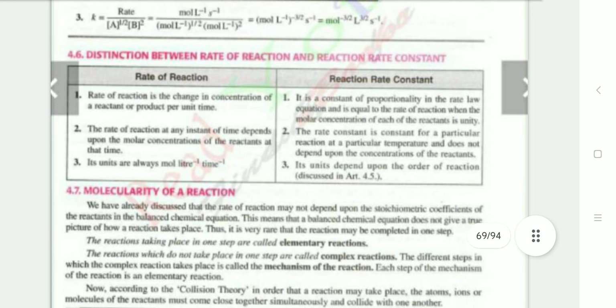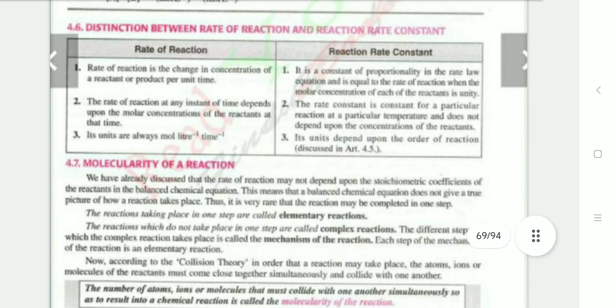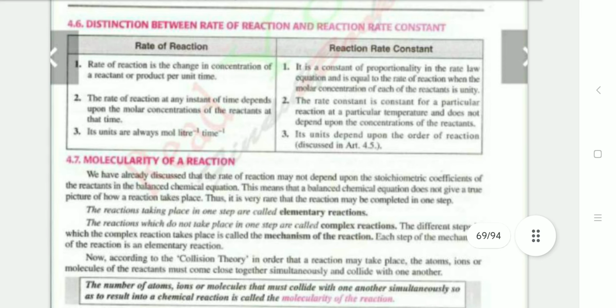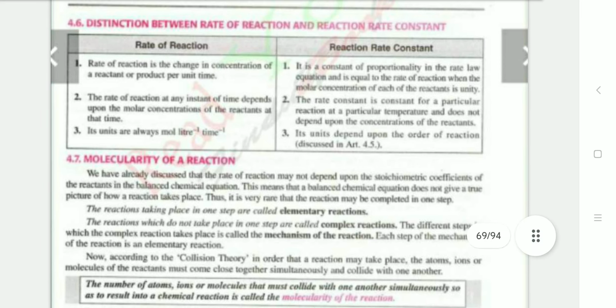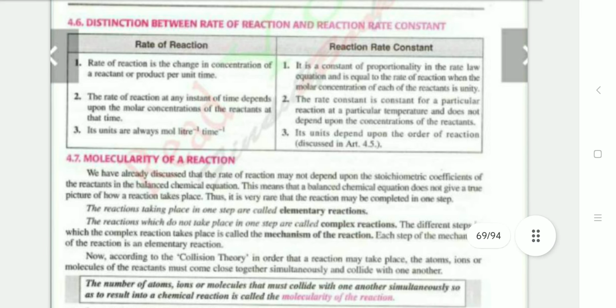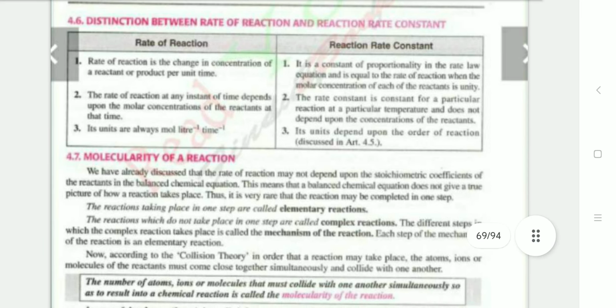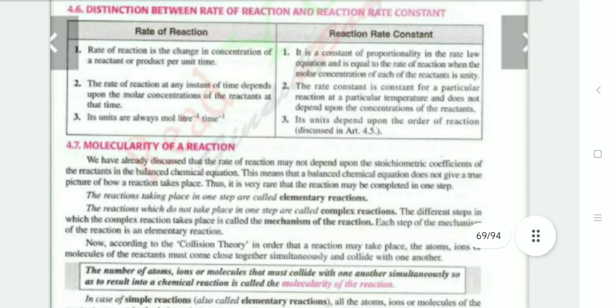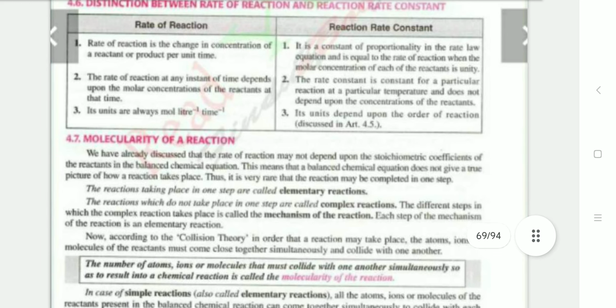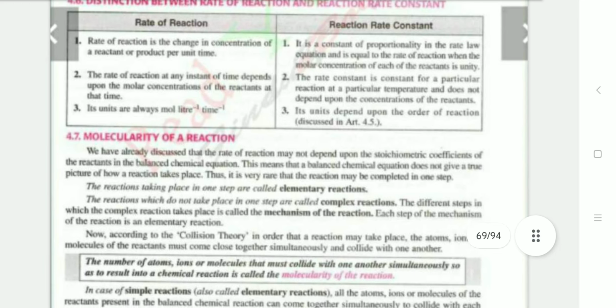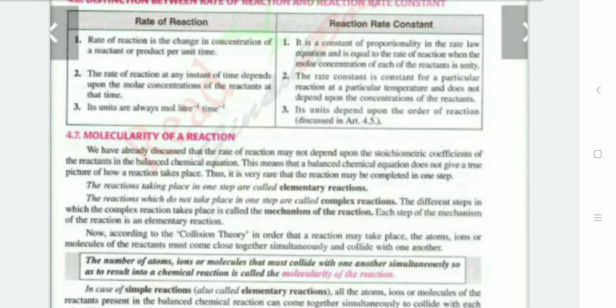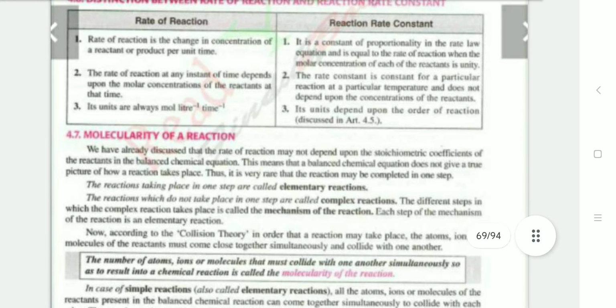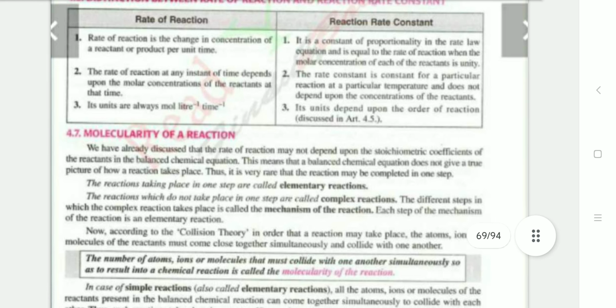Distinguish between the rate of reaction and the reaction rate constant. The rate of reaction is the change in concentration of reactant or product per unit time, and the reaction rate constant is the constant of proportionality in the rate equation, equal to the rate of reaction when the molar concentration of each reactant is unity. The rate of reaction at any instant of time depends upon the molar concentration of reactant at that time. The rate constant is constant for a particular reaction at a particular temperature and does not depend upon the concentration of the reactant.